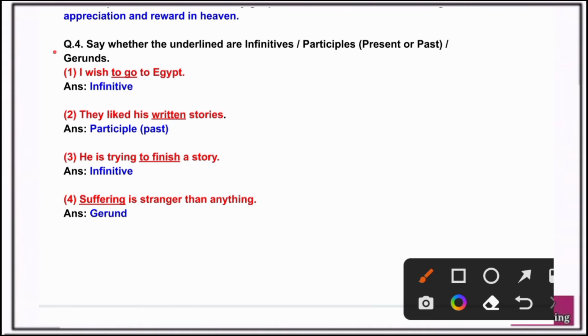Question number 4. State whether the underlined words are infinitive, participle or gerund. 1. I wish to go to Egypt. Answer. Infinitive. 2. They like to read his written stories. Answer. Participle, past. 3. He is trying to finish a story. Answer. Infinitive. 4. Suffering is stranger than anything. Answer. Gerund.